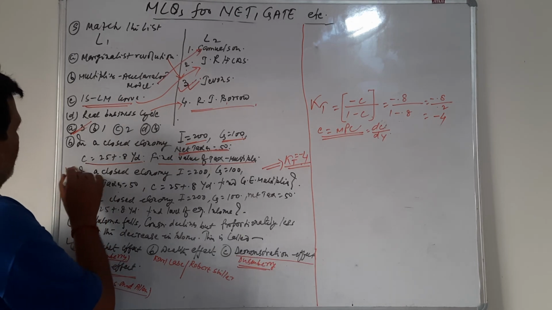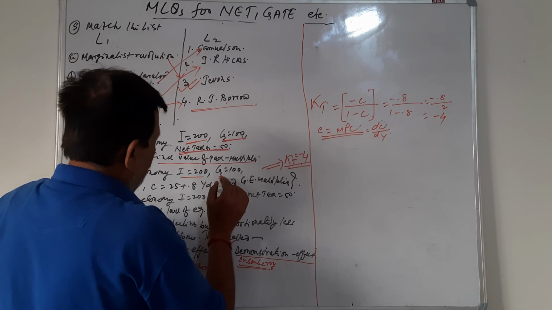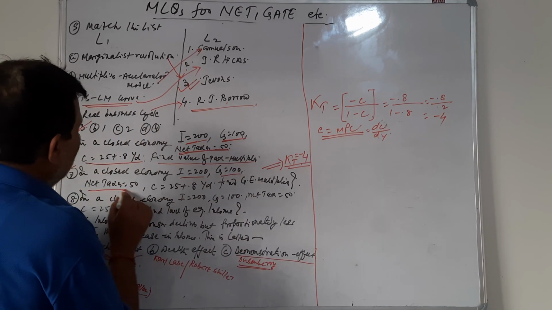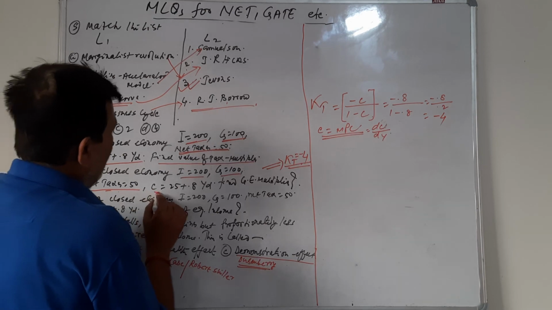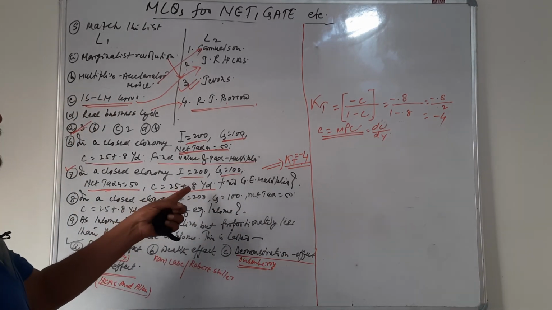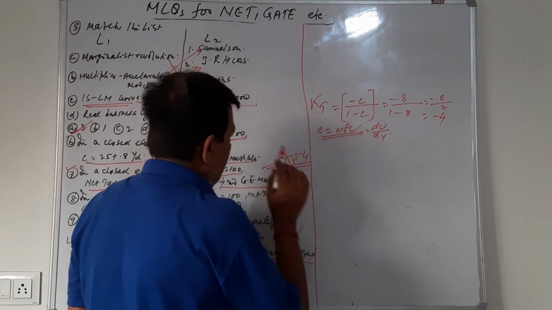Question number 7. In a closed economy, investment equals 200, government expenditure 100, and net taxes is 50, and here the consumption function is given as C equals 25 plus 0.8 YD. Find the government expenditure multiplier.